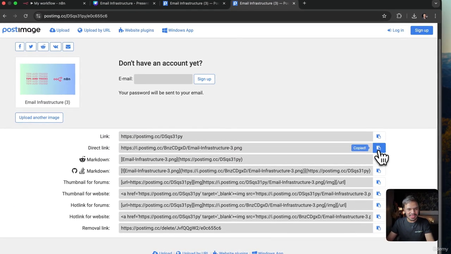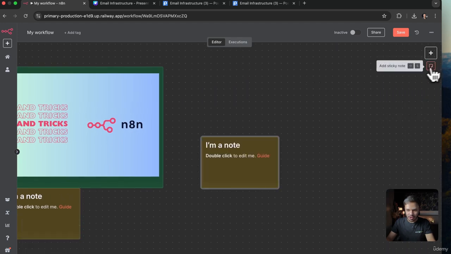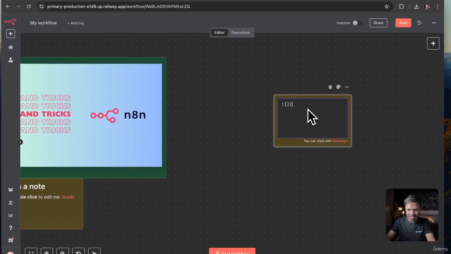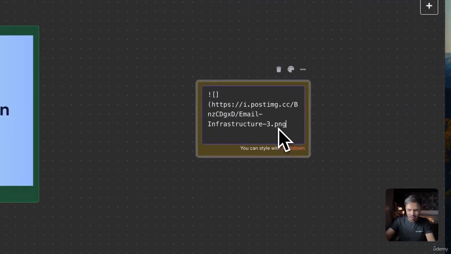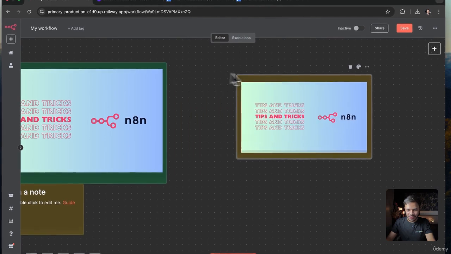So just copy this link, go back, click on add note, and here all we need to do is exclamation mark, square brackets open and close, and now open parenthesis, paste the link of the image, then close the parenthesis. That's it. And you have your image right over here.